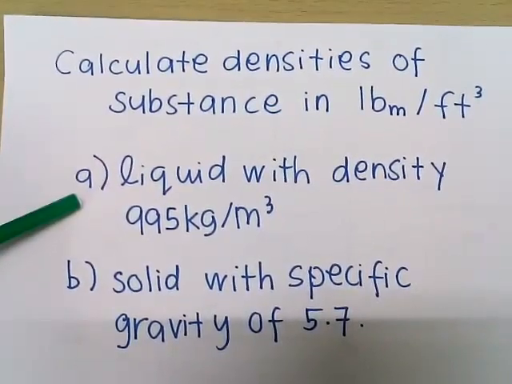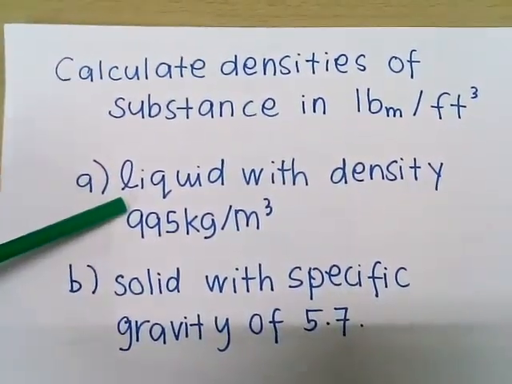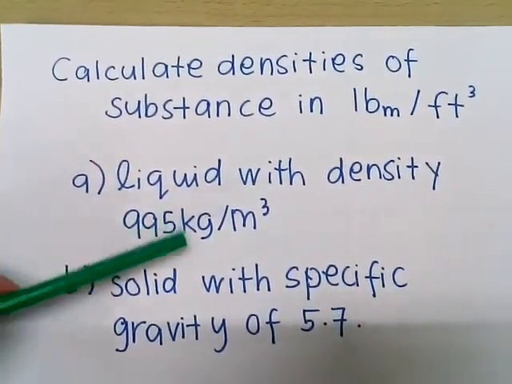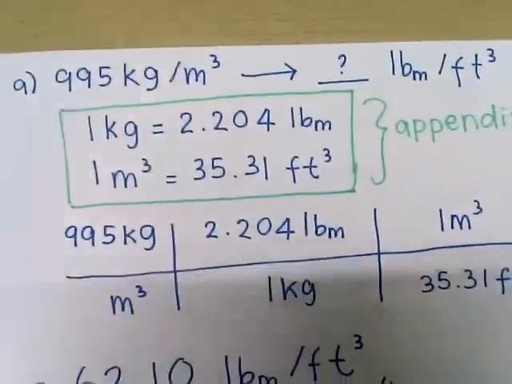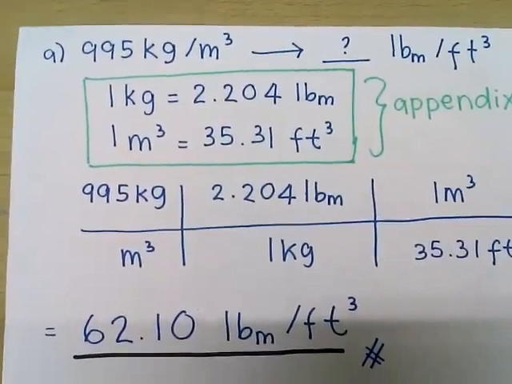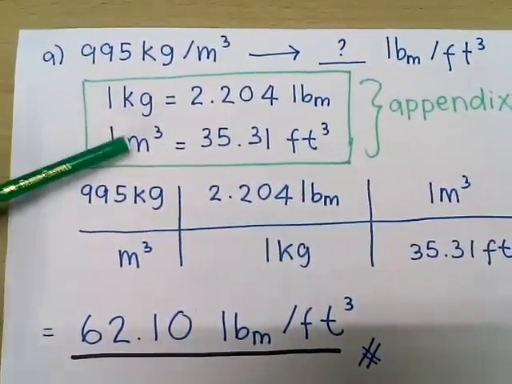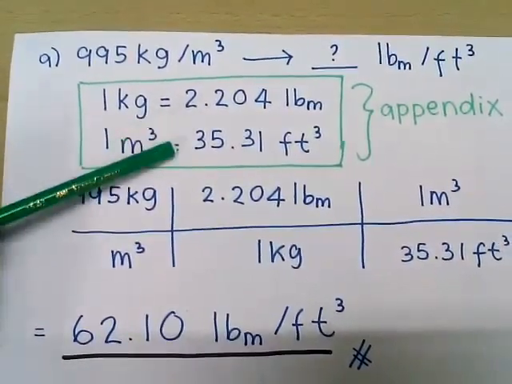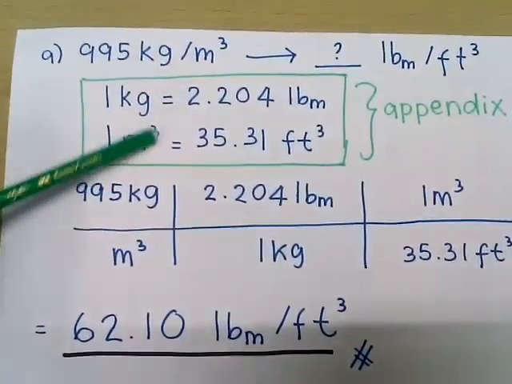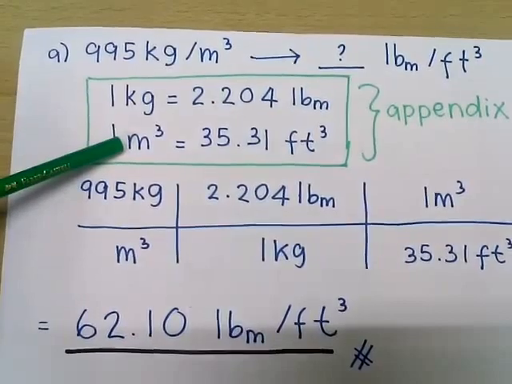For question 1a, we are given a liquid with a known density of 995 kg per meter cube. So, in order to convert from kilogram per meter cube to pound mass per cubic feet, we need to know 1 kilogram is equal to how many pound and 1 meter cube is equal to how many cubic feet. And this information, we can get from the appendix.